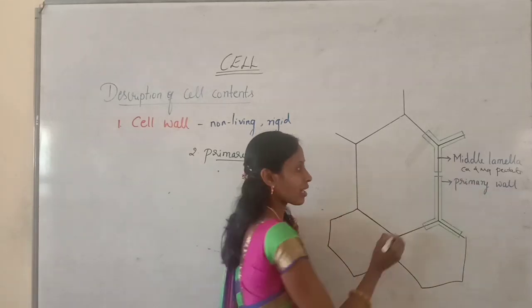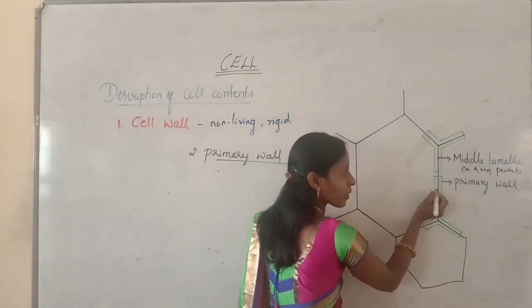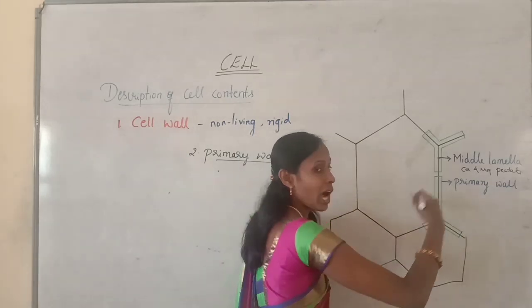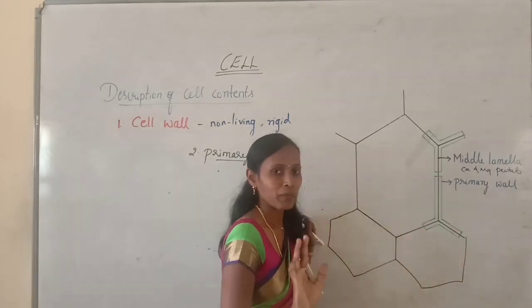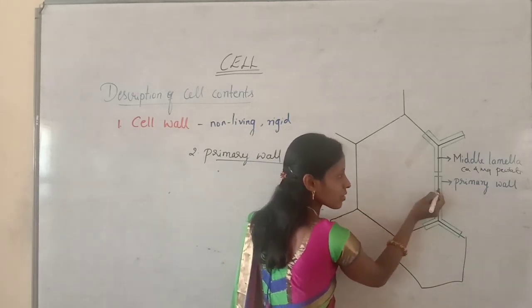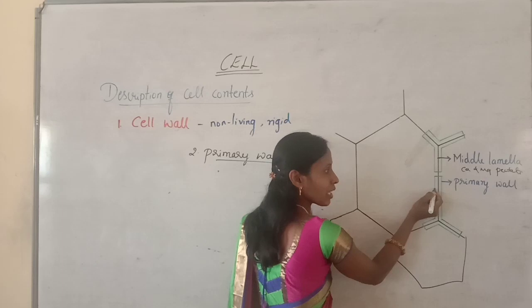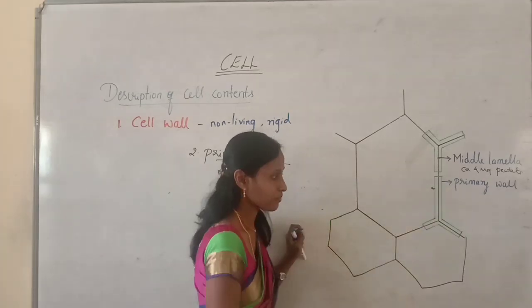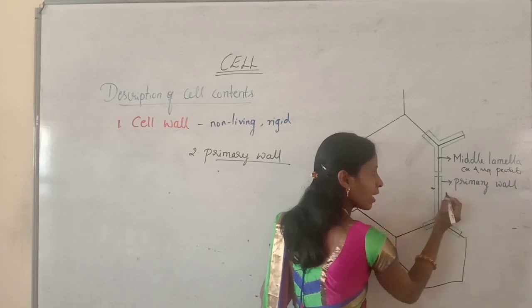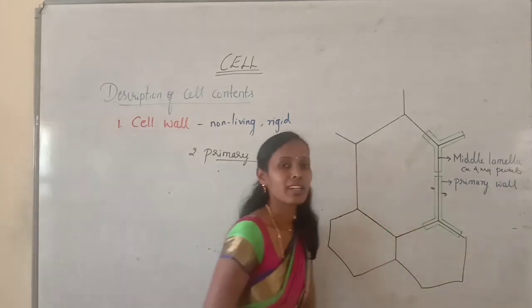You may be thinking that I am saying inner to middle lamella, but you think that it is outer to middle lamella. You cannot think like that, because in this cell, this is the middle lamella. Inner to middle lamella, there is a primary wall. Again, if you draw one more cell, for this cell, this will be the inner layer.